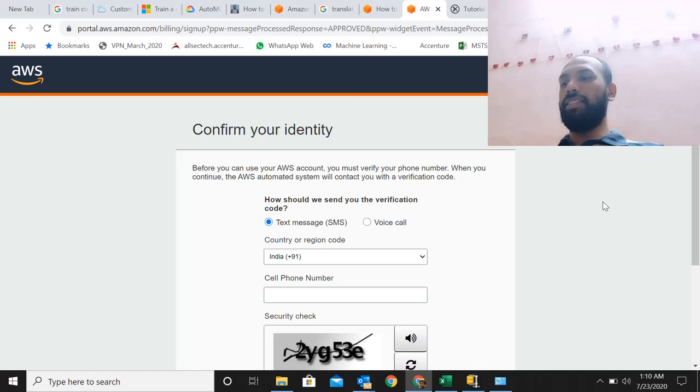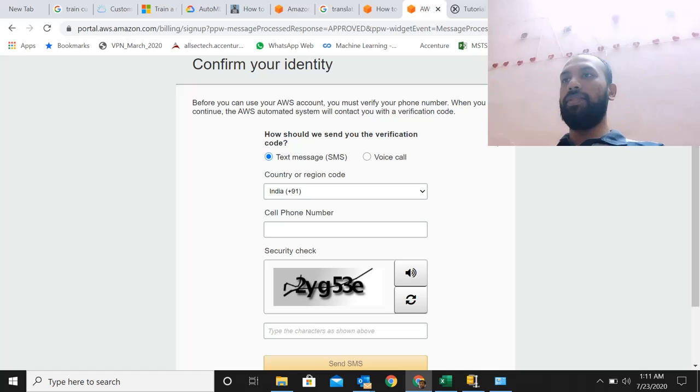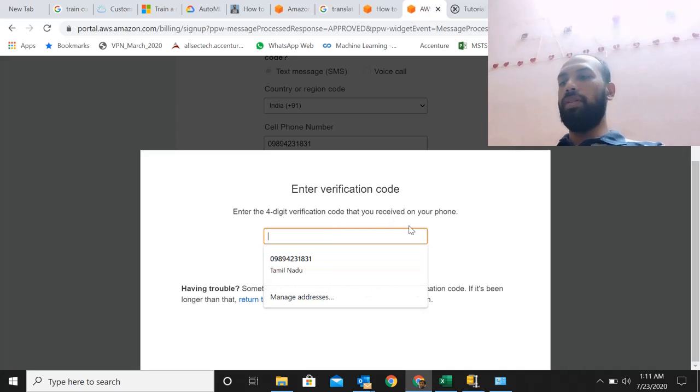Let's move on. Once you fill out your phone number and submit that, it will send you a code to verify your phone number.